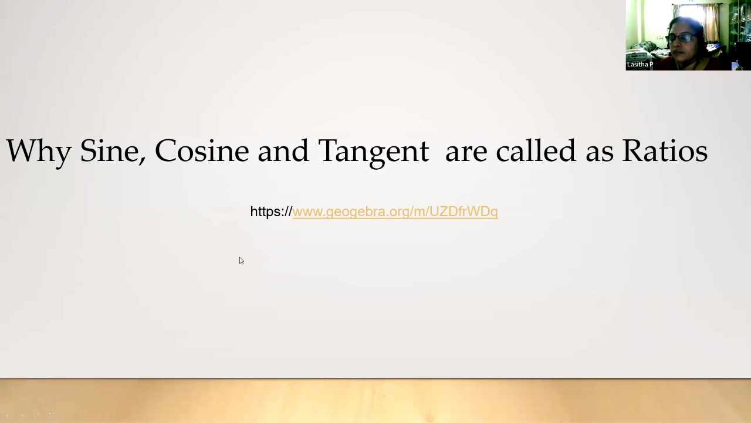In that way, our aim is to say that these are all ratios and the value for a particular angle never changes, even if the sides of the triangles are changing. That is why these are all called ratios. Those ideas you can bring in your classrooms.